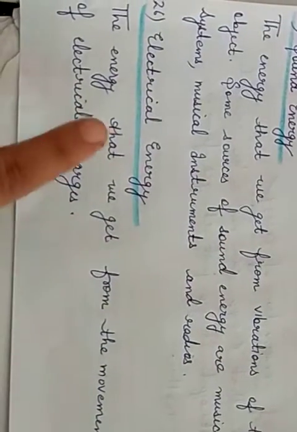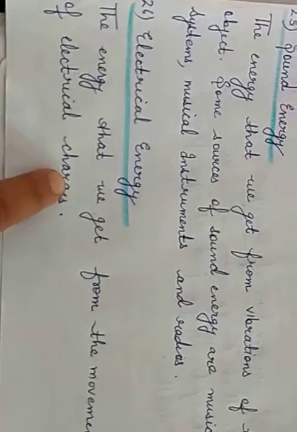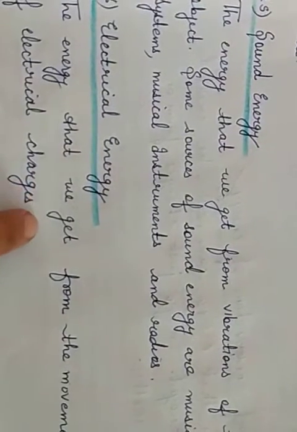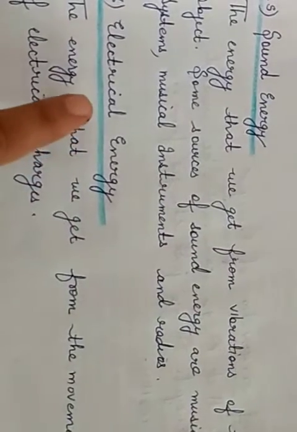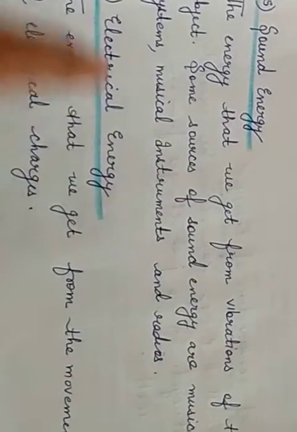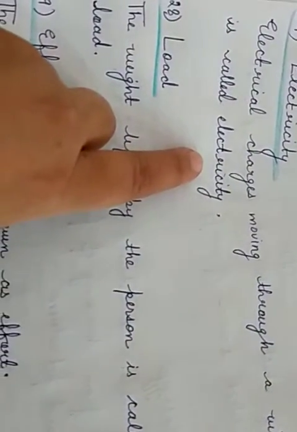What is electrical energy? That which we get from the movement of electrical charges. Electrical charges are basically of two types, positive and negative charges. When they move, they transfer, and that leads to electrical energy. Now what is electricity? Electricity is simply the charges. When electric charge moves through a wire, then we refer to it as electricity.